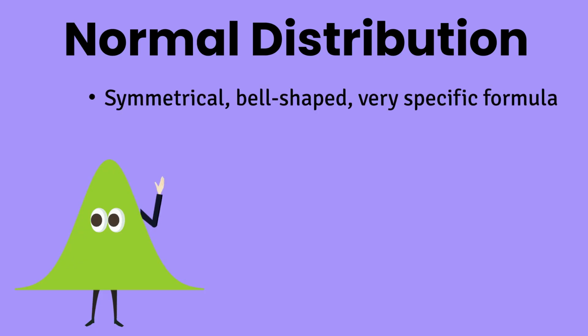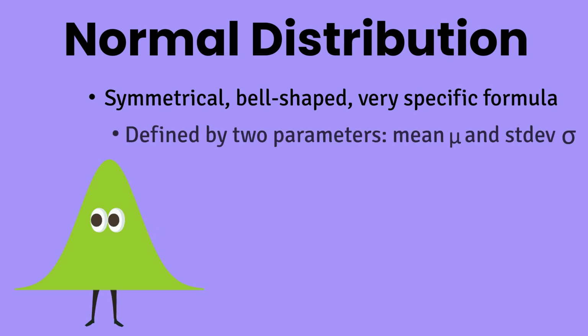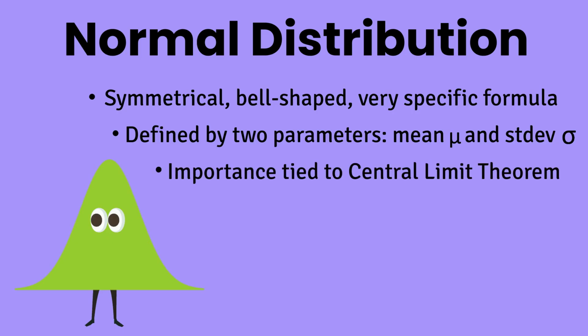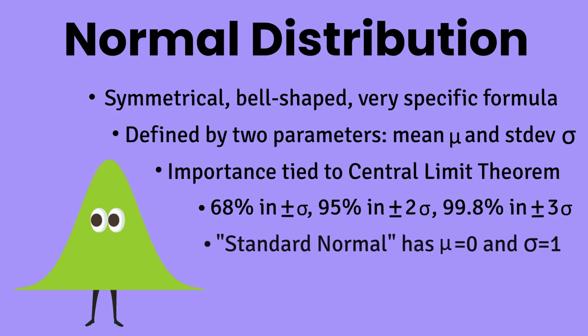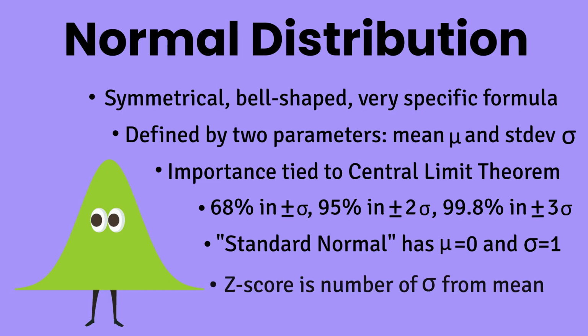The normal distribution in a nutshell. I am symmetrical and bell-shaped with a very specific formula describing my curve. I am defined by 2 parameters, mu and sigma. The central limit theorem, a theorem that describes the shape of sample means, is what makes me so useful. The 95% within 2 sigma rule of thumb is based on me and is not universally true. A standard normal has a mean of 0 and a standard deviation of 1. And a z-score is a way to standardize that calculates how many sigma a point is from the mean.